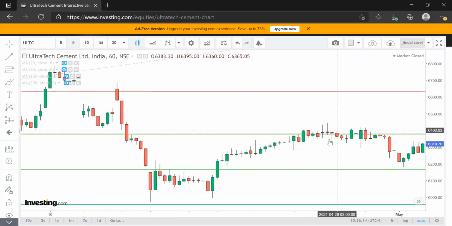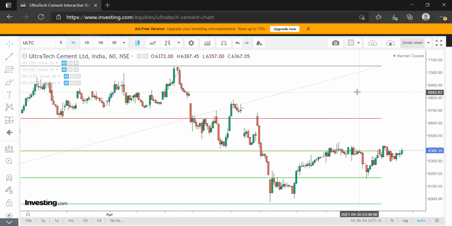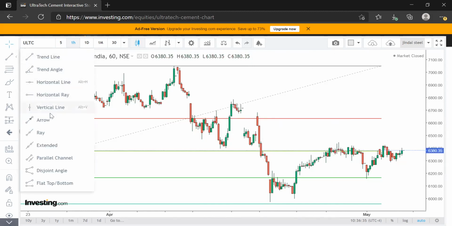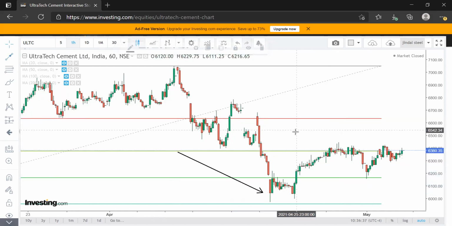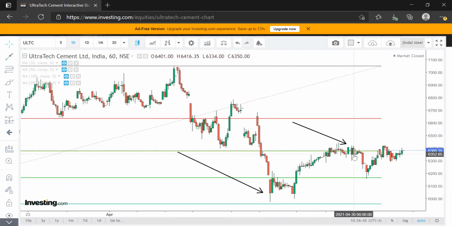I have zoomed in, and this stock had formed an engulfing candle near the 61.8% level. Now, if we look at the price action over here, this stock was forming lower lows and lower highs formation. And this low over here was not crossed. And once this high gets crossed, the uptrend that has been going on for several months will continue. This is simple price action.